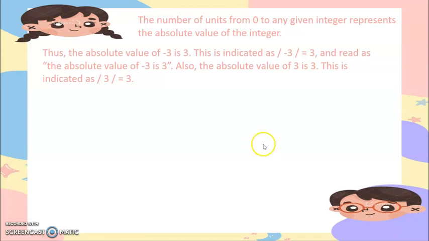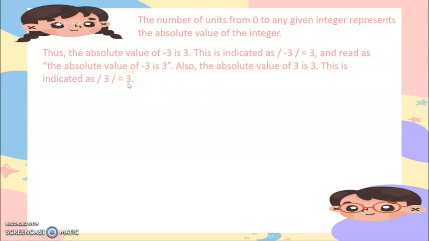This is indicated as absolute value of negative 3 equals 3. Paano ni siya magbasa? That is read as the absolute value of negative 3 is 3. Also, the absolute value of 3 is 3. This is indicated as absolute value of 3 equals 3. As you can see, our absolute value is always positive.